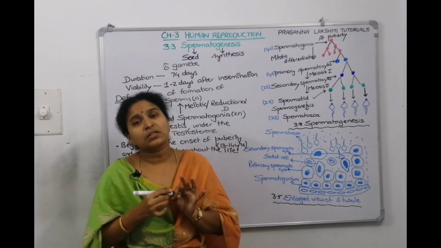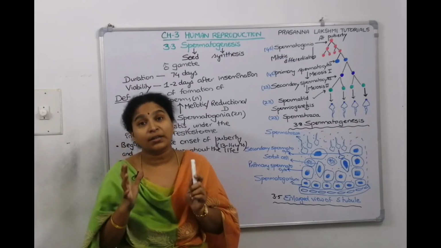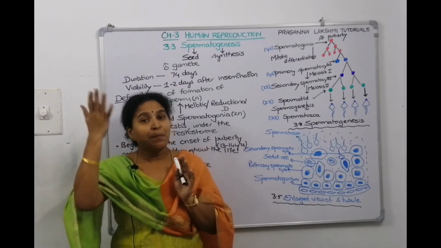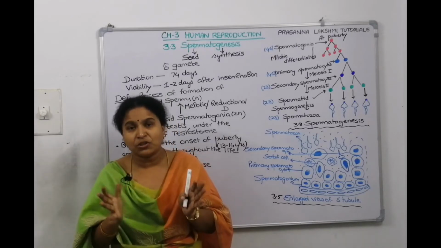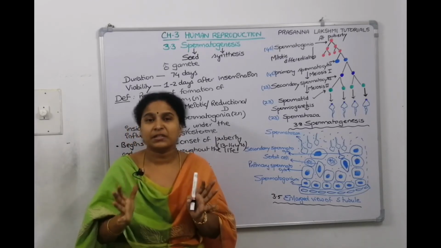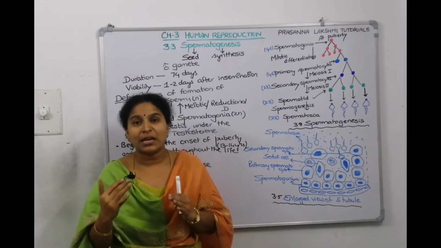Now the third one is called the maturation phase. In maturation, what happens? It undergoes meiotic division, because the mother cell is diploid and the sperm should be haploid. So reduction division, meiotic division, occurs in the maturation phase. Primary spermatocytes and secondary spermatocytes are formed.